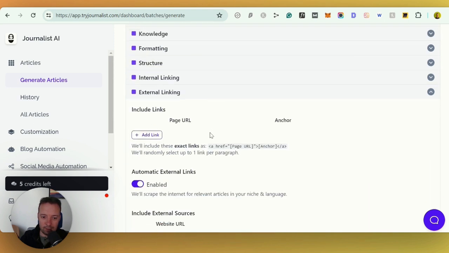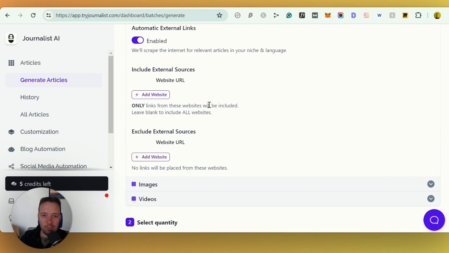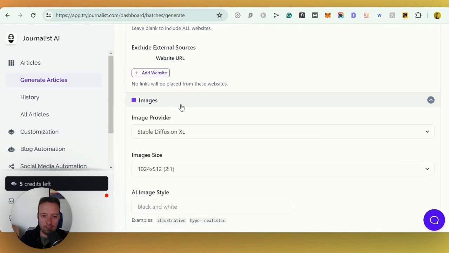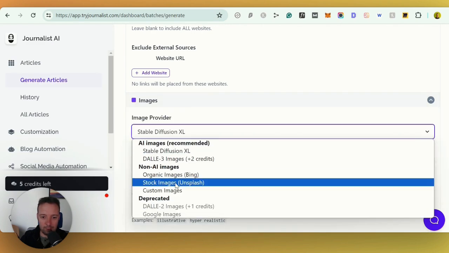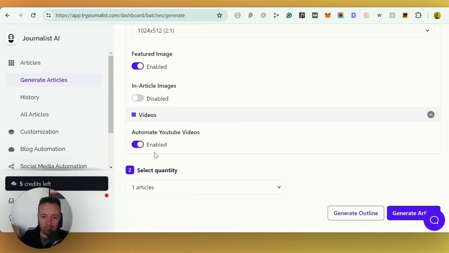Let's click a lot of external links, right? We really want to add these external links this time because we saw that other article had lots and lots of external links. So that's one of our tests that we can do. And all you need to do then is keep choosing these, maybe put some stock images in there, maybe not if you don't want them, and definitely add some videos. This will search YouTube and find some videos for you, and then you can generate an article.